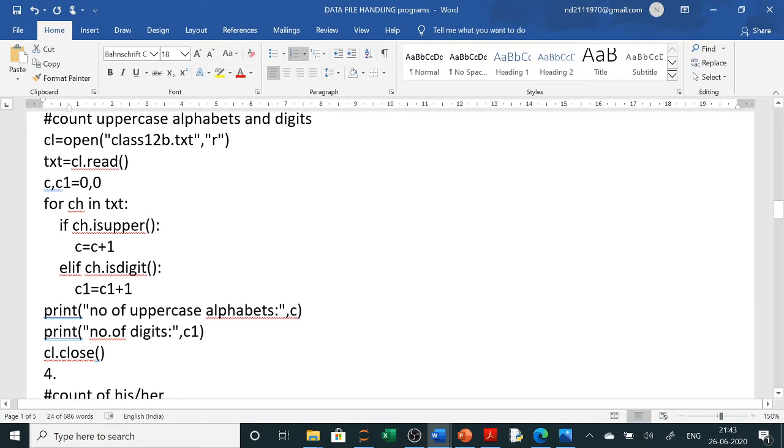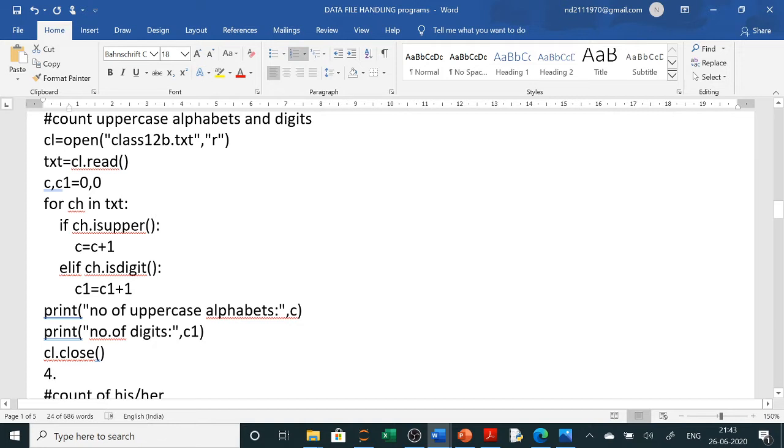Here the same thing you will do. You will open the file in read mode and read from this file. I have used two counters here to count the uppercase letters and the digits. I take a for loop to read the characters one by one from this text, because it has the complete file data. If that character is upper, that is a capital letter, then it will count here, and if it is a digit, it will count in C1.